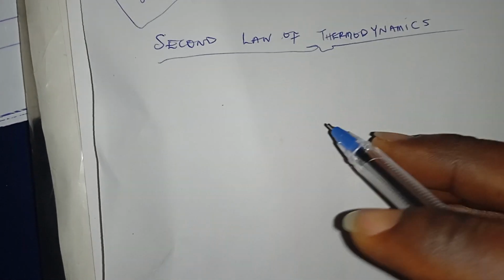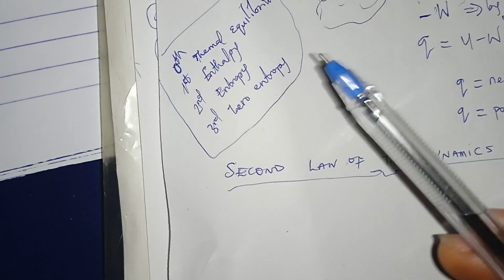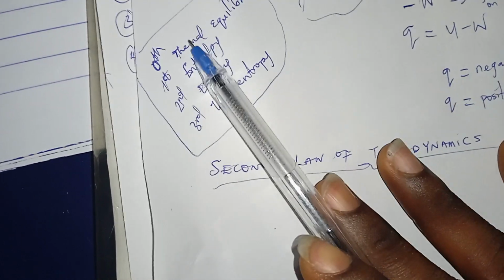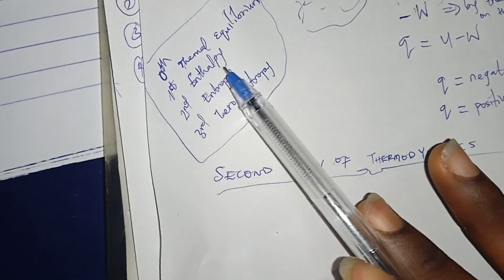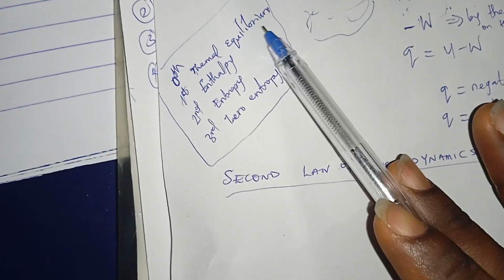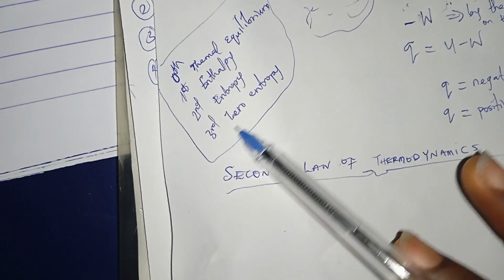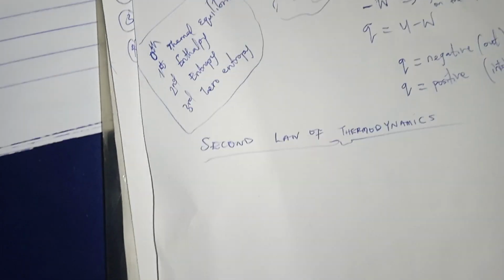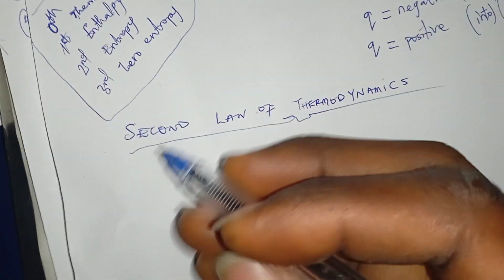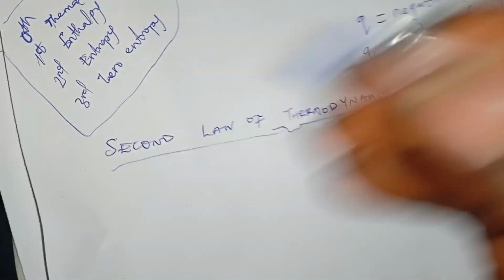Alright, so second law of thermodynamics. In our last video, I told you about the laws of thermodynamics. The zeroth law talks about thermal equilibrium, the first one talks about energy, the second one talks about entropy, and the third one talks about zero entropy. So the second law of thermodynamics talks about entropy.